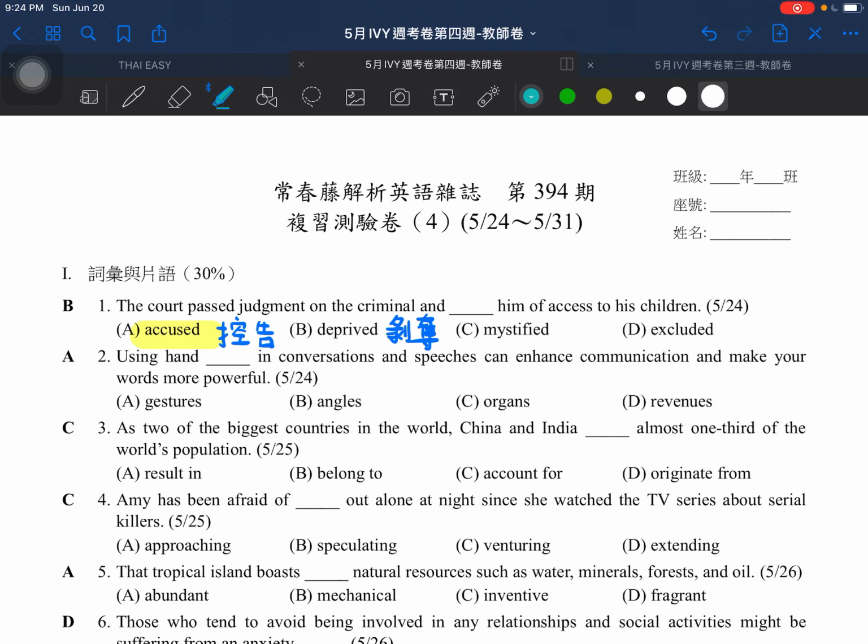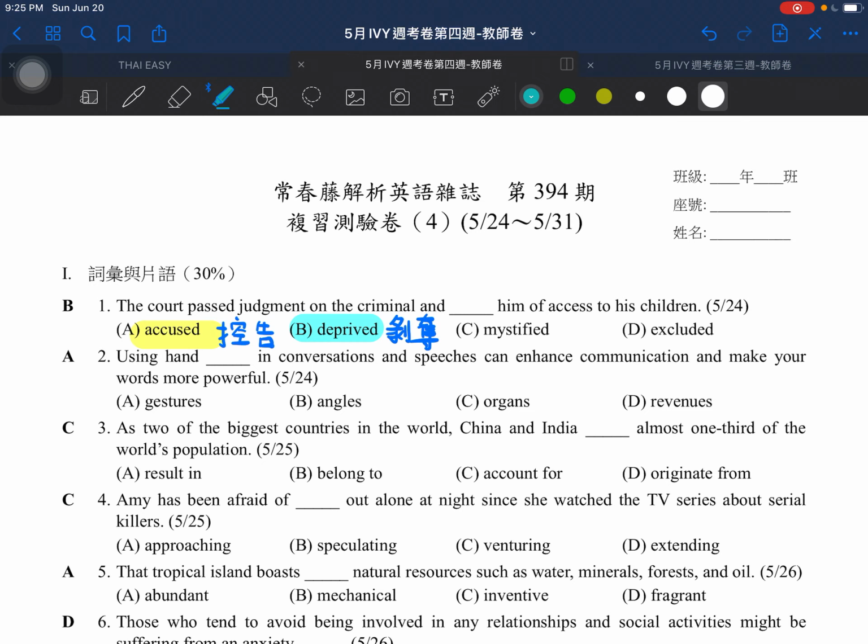The first one is: the court passed judgment on the criminal and what him of access to his children. So in this case, we'll choose deprive. When you deprive someone of something, it means you try to take away something from someone. In this case, the court will deprive the criminal, which means they will take away certain things, especially his access to his children. So the criminal could not see or visit his children anymore.